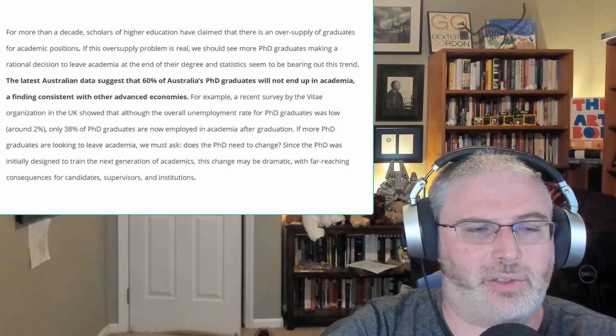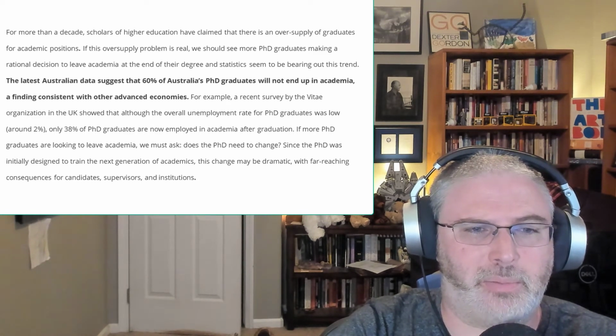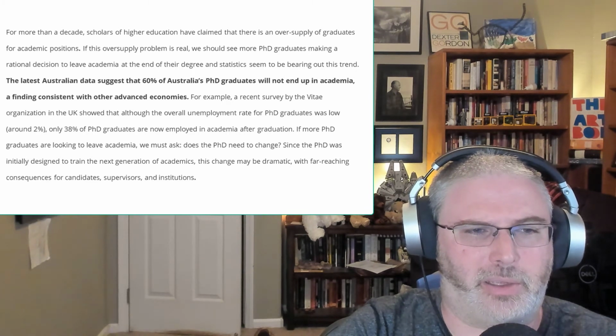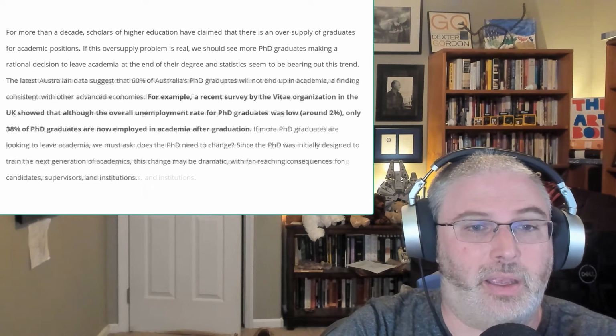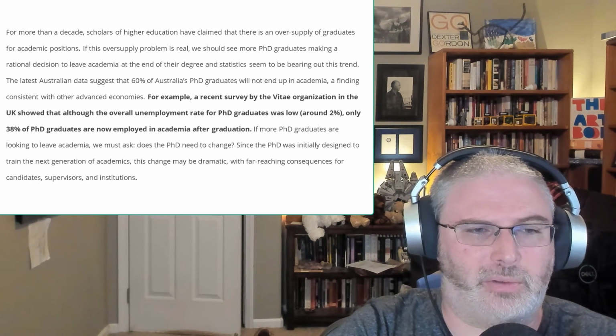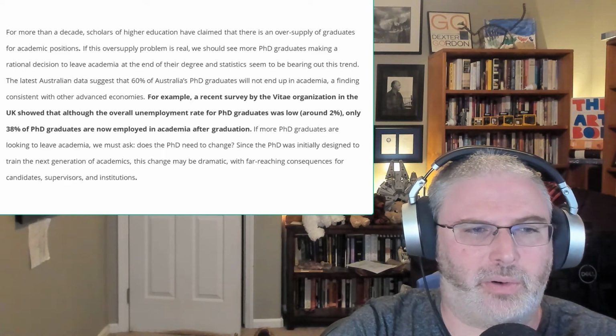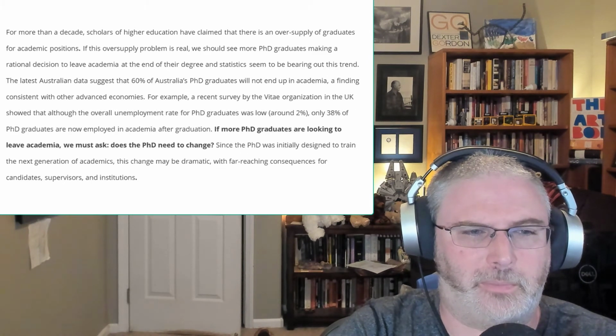The latest Australian data suggests that 60% of Australia's PhD graduates will not end up in academia, a finding consistent with other advanced economies. Now we are ready for a concrete example and a level 1 sentence. For example, a recent survey by the Vitae organization in the UK showed that although the overall unemployment rate for PhD graduates was low, around 2%, only 38% of PhD graduates are now employed in academia after graduation.